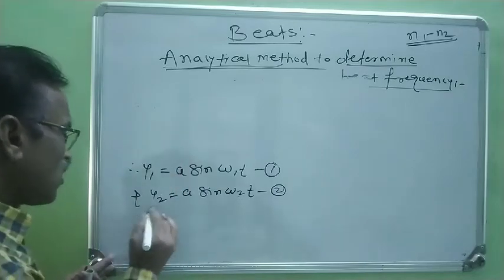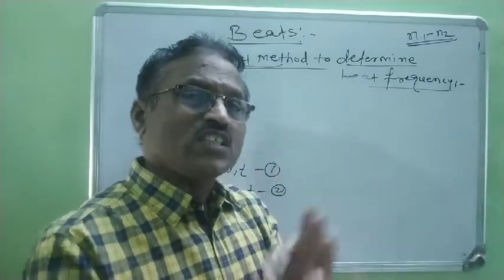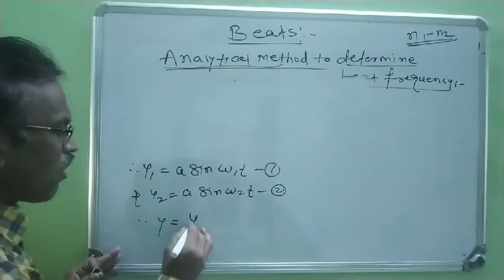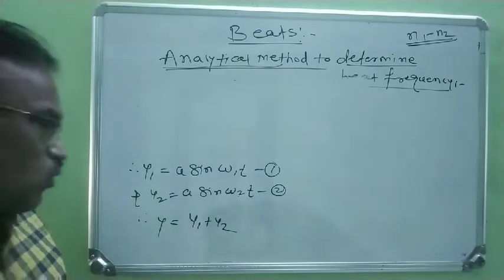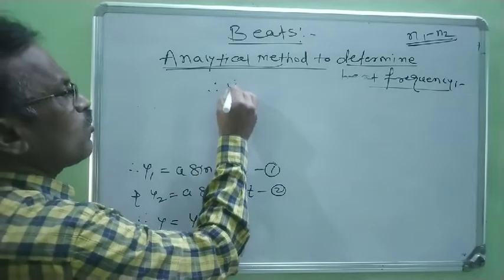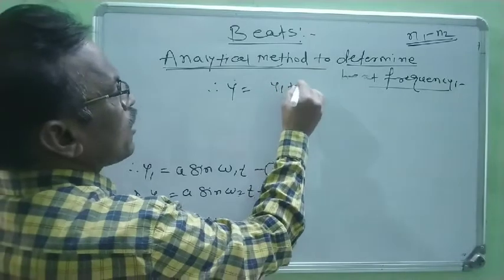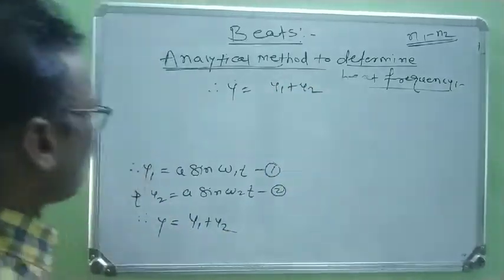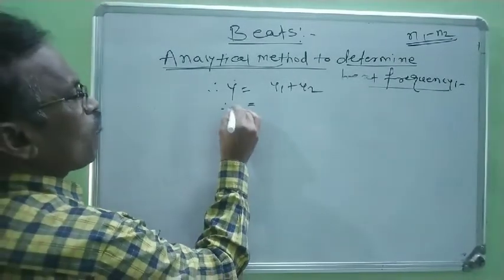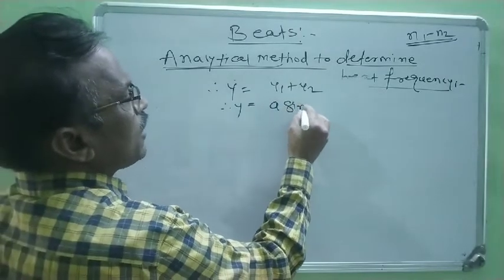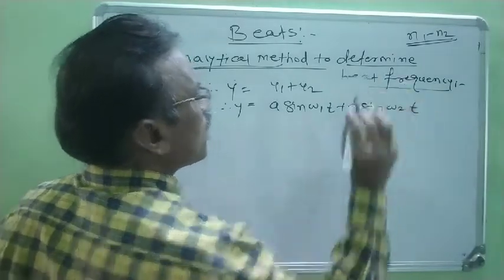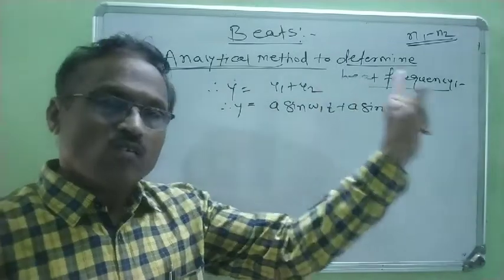Now these two waves superimpose with each other. The resultant displacement of these two waves is denoted by y, and y is always equal to y1 plus y2. Therefore, substituting the values of y1 and y2, y is equal to a sine omega 1 t plus a sine omega 2 t.